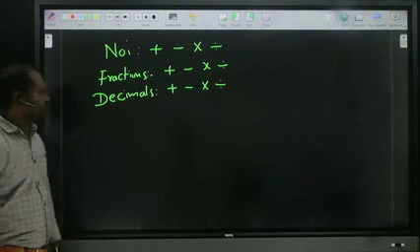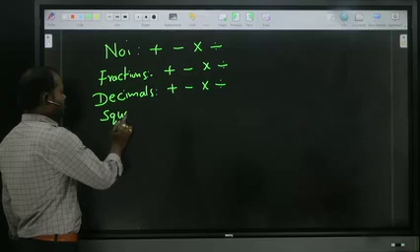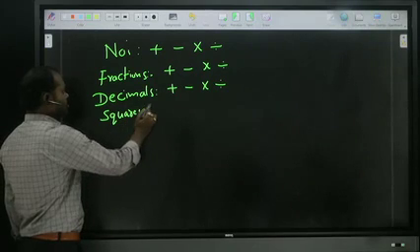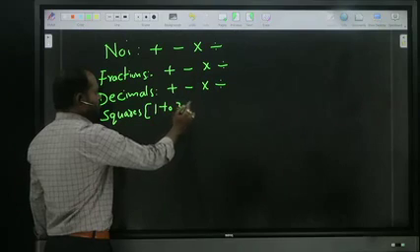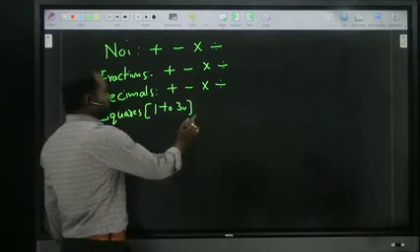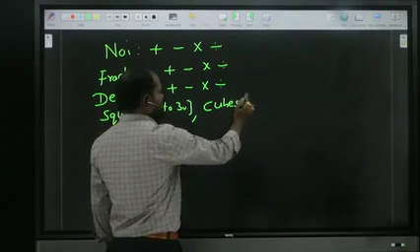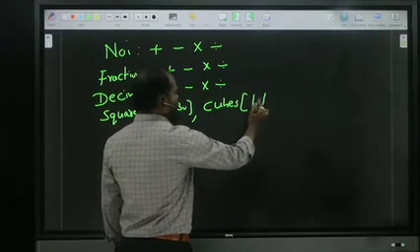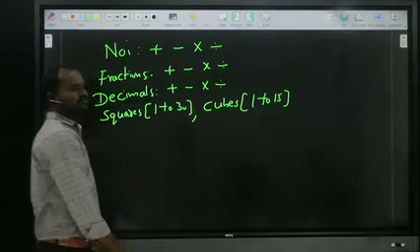Other than that, we have to know squares, minimum 1 to 30, and cubes, minimum 15.